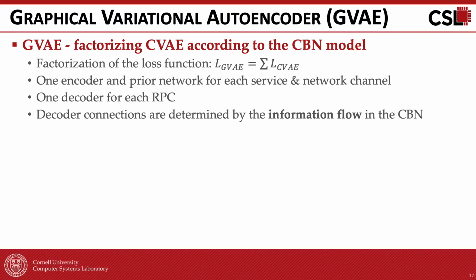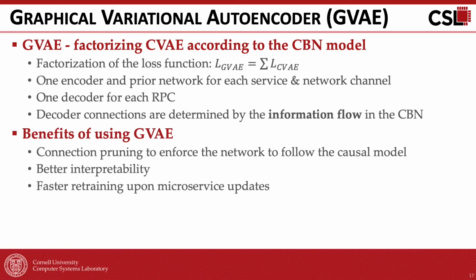In each CVAE fragment, we have one encoder and one prior network for each service and network channel, and one decoder for each RPC. The connections of decoders are determined by the information flow in the CBN, which can be inferred from its structure. There are several benefits from using a GVAE. First, it prunes the connections to enforce the network to learn exactly what the causal network indicates. Therefore, it is much easier and faster to train.